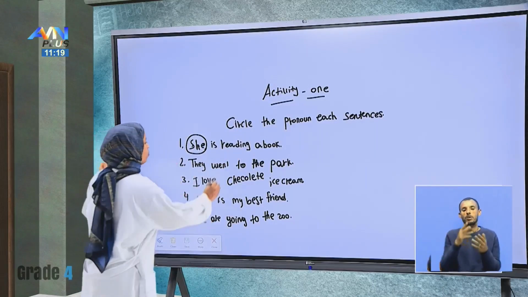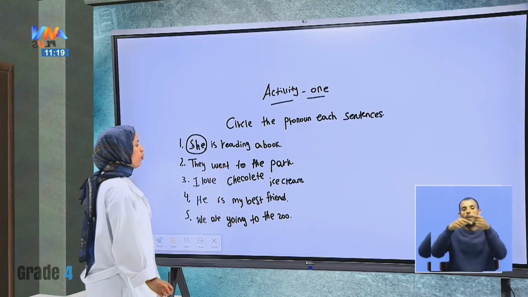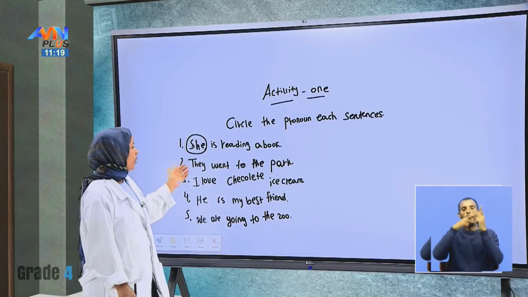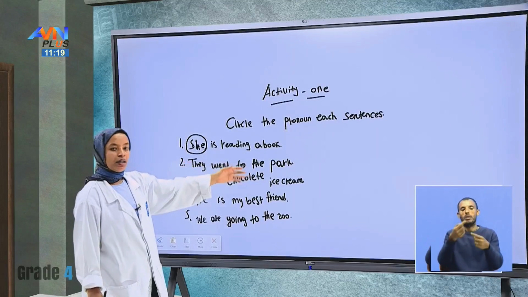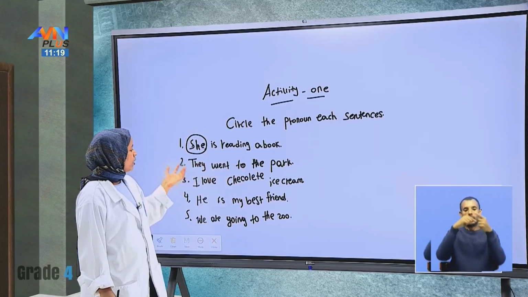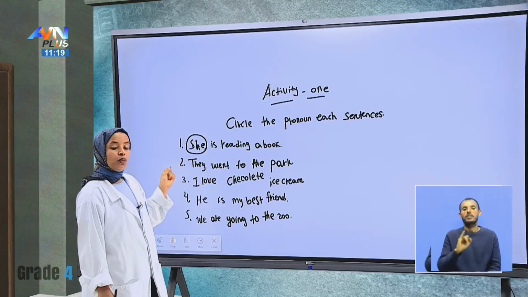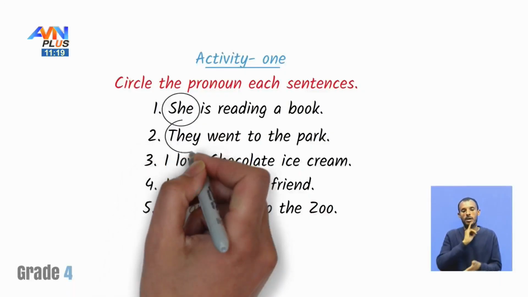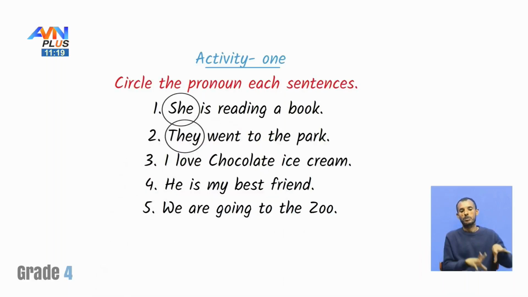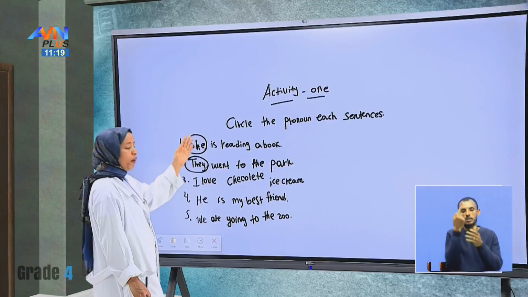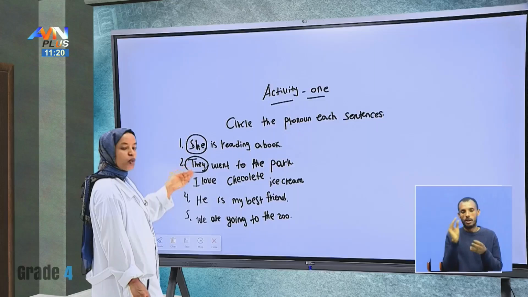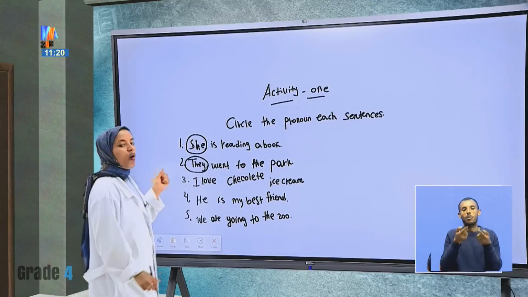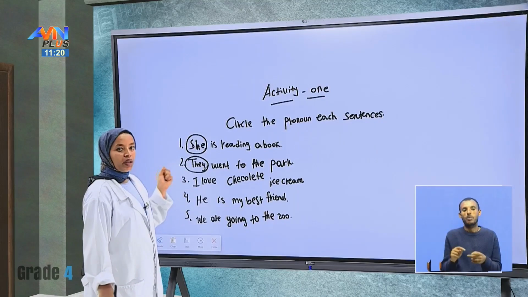They went to the park. There is a personal pronoun, they. And students, don't forget, that one is a singular pronoun and this one is a plural pronoun.